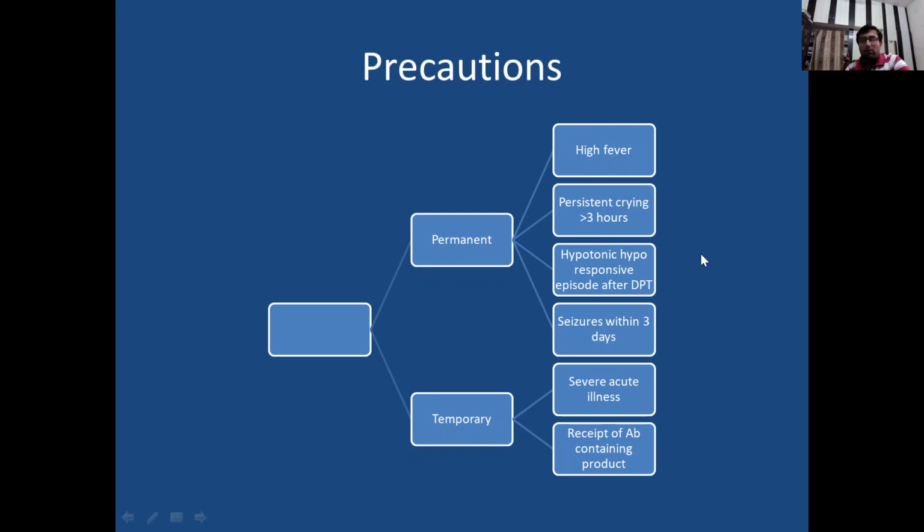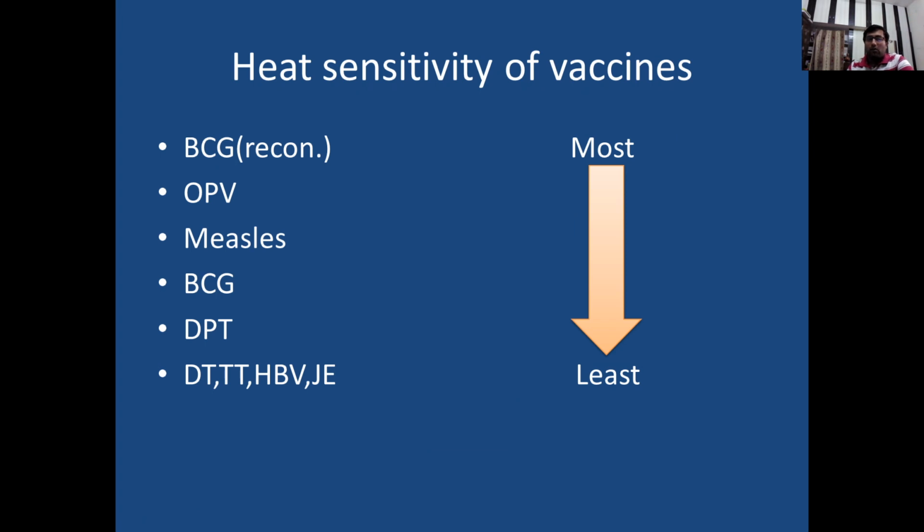Now temporary precautions are severe acute illness and in patients who are recipients of antibody containing products. If the patient is having severe acute illness, then we avoid vaccination, and we ask parents to come in when the child is healthy or that illness does not remain.